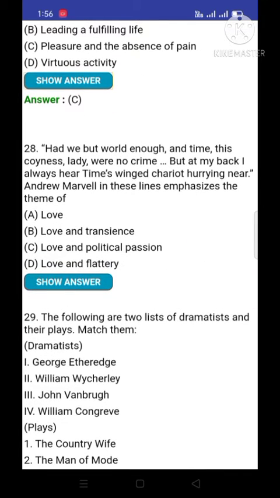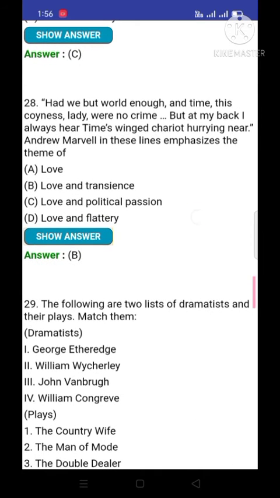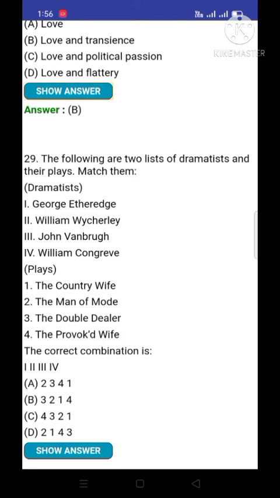Question number 28. Had we but world enough and time, this coyness lady were no crime, but at my back I always hear time's winged chariot hurrying near. The remarkable thing in these lines emphasizes the theme of love and transience. Means through these lines we can say that there is a theme being emphasized by Andrew Marvell: love and transience.